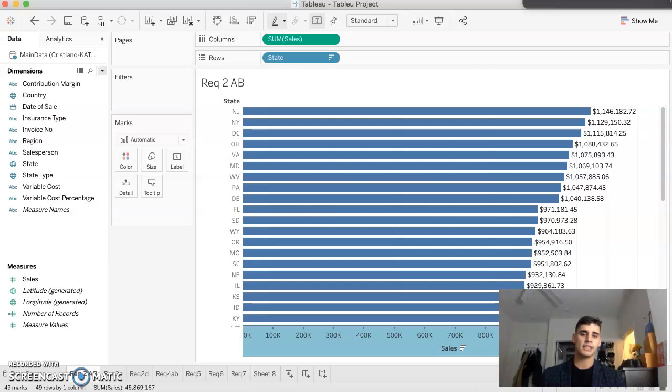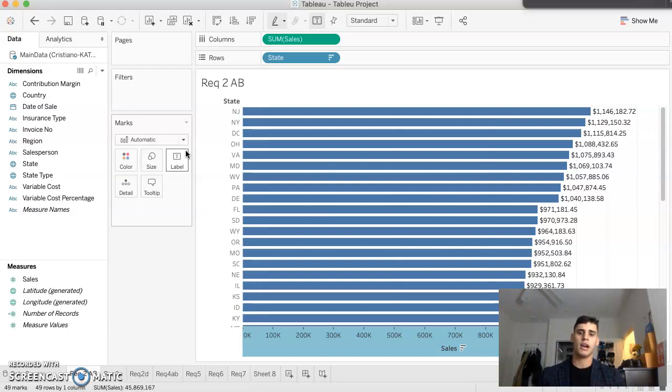The data set plugged into this Tableau project was already reviewed on requirement 1, where we took out every spelling error and made sure that the data set is all clean, and we can actually analyze the data with no problems. Here we can see that the state with the highest sum of sales is New York.